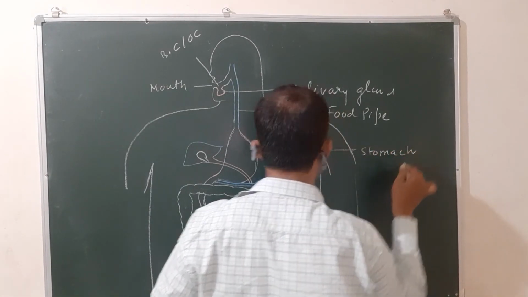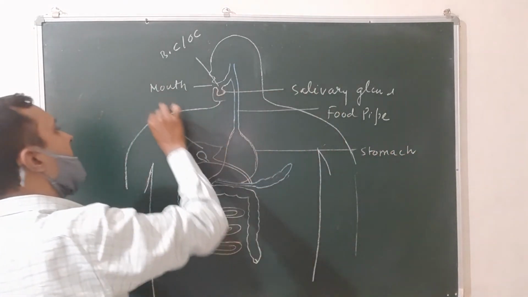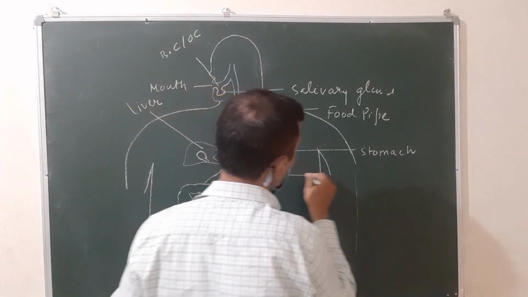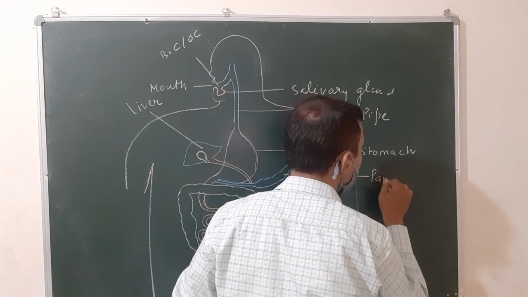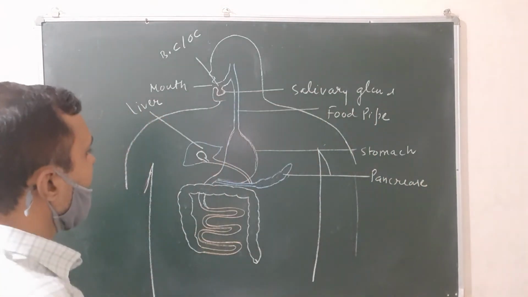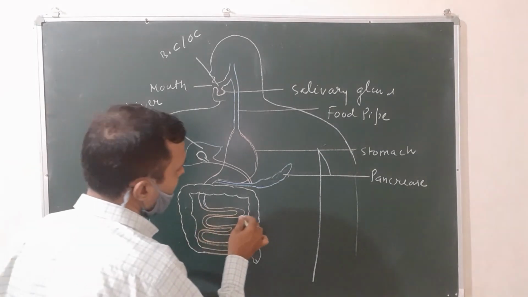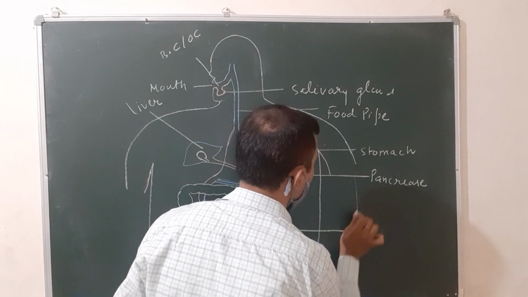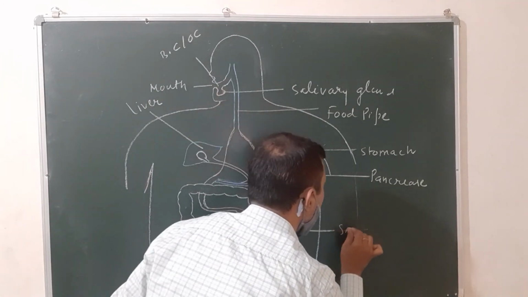This is the stomach, and this is the liver. The liver secretes bile, and this is the pancreas, a leaf-like structure that secretes the pancreatic juice. And this is the small intestine, this highly coiled structure.